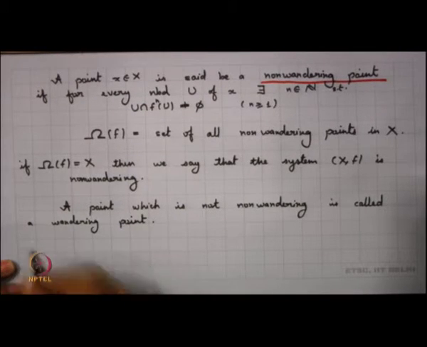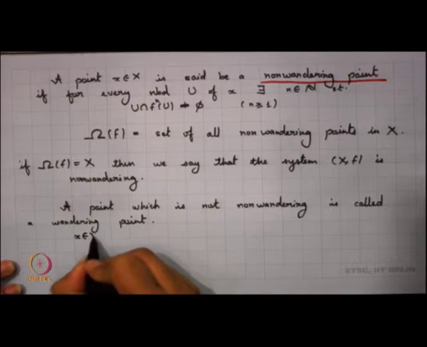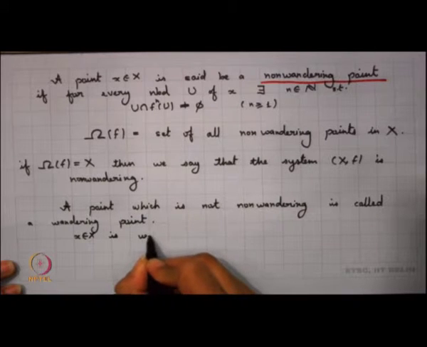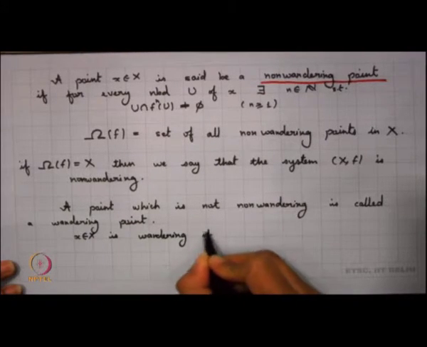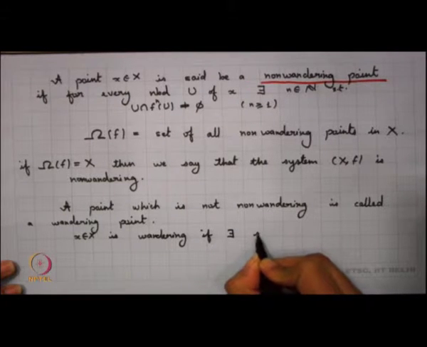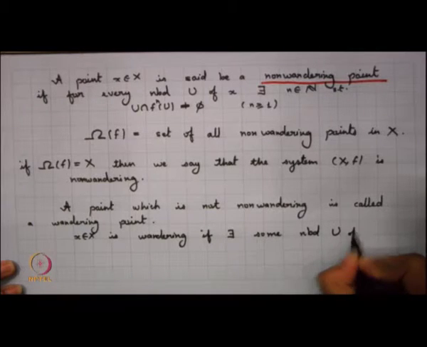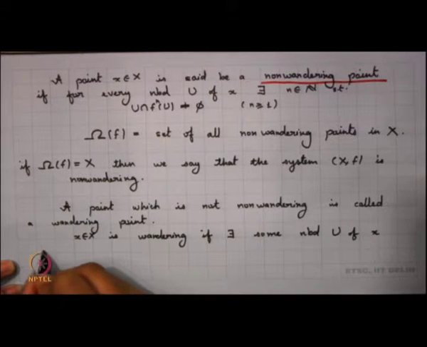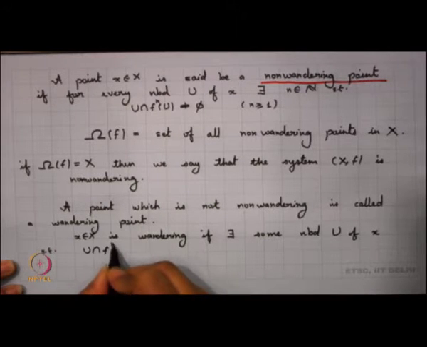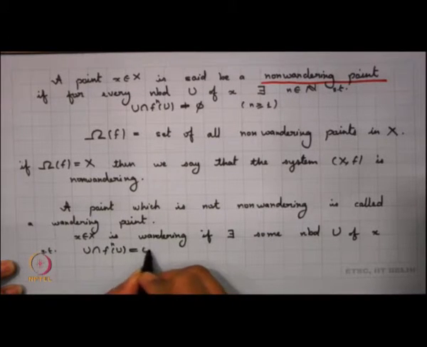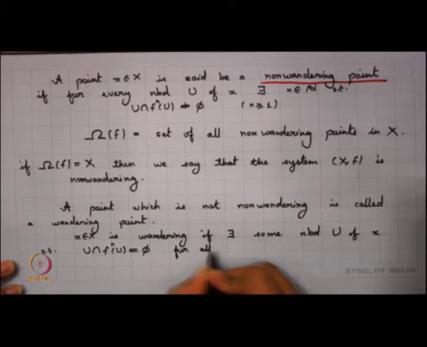Now, what is the characteristic of a wandering point? We say that x in X is wandering if there exists some neighborhood U of x such that U intersection f^n(U) is empty for all n in N.